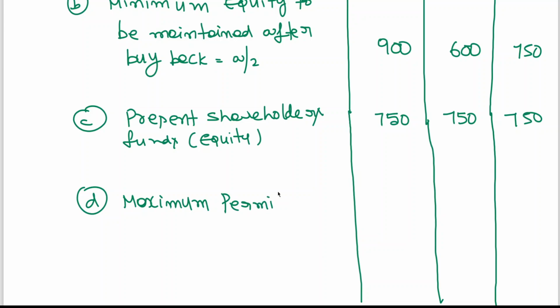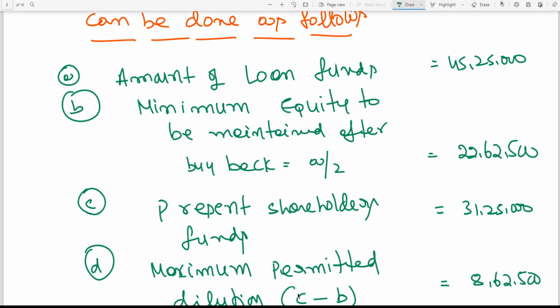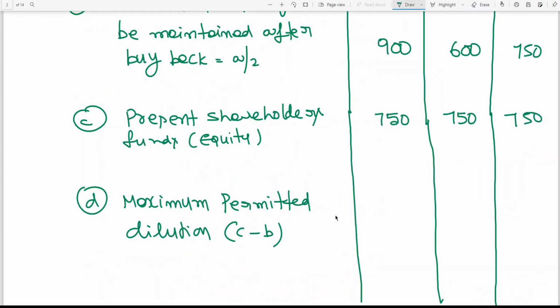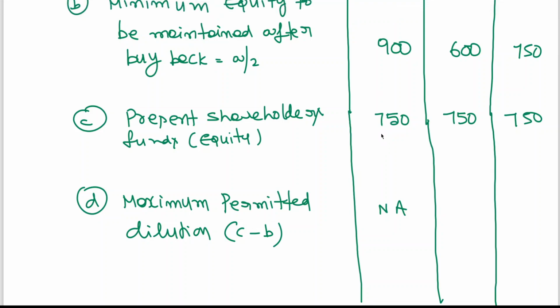Maximum permitted dilution is C minus B, I told you last class. C minus B means present shareholders funds minus minimum equity to be maintained. 750 minus 900 is negative. That means when present shareholders funds are less than the minimum funds to be maintained after buyback, the maximum permitted dilution is not applicable. Please remember, whenever you get a negative, maximum permitted dilution is not applicable.